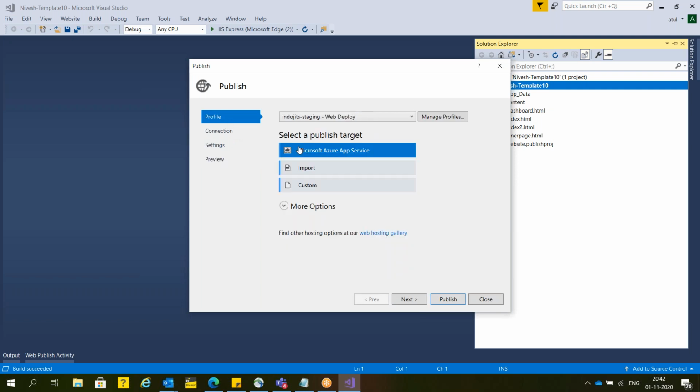Here we have to create a profile. In the profile, you choose where you are planning to deploy. Suppose I'm going to deploy my website in Microsoft Azure App Service. So click on the first option.